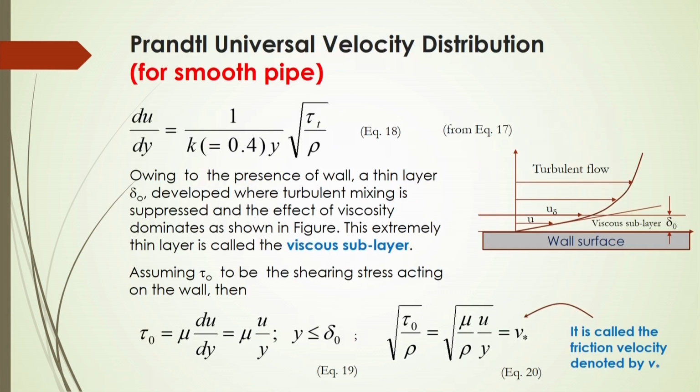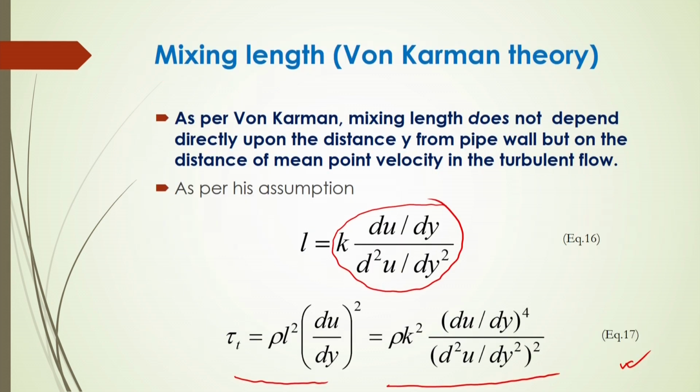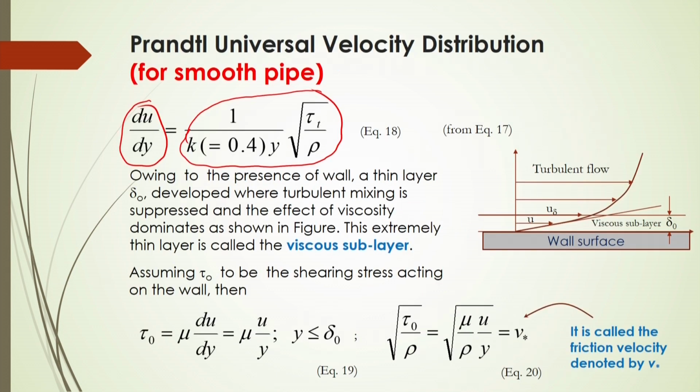Now, let us derive the Prandtl universal velocity distribution based on the mixing length theory. We know that du by dy can be obtained from equation number 17 after simplification. If we consider tau t, rho and k square, and substitute this value of the velocity gradient after derivation, then we get equation number 18.